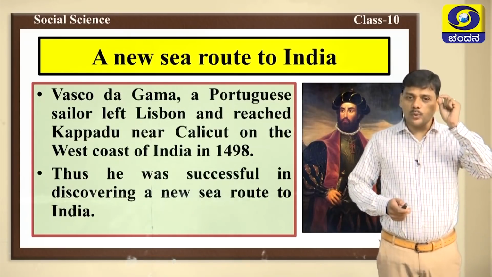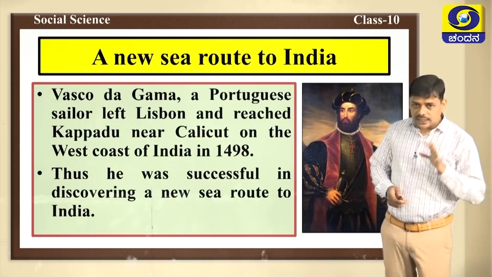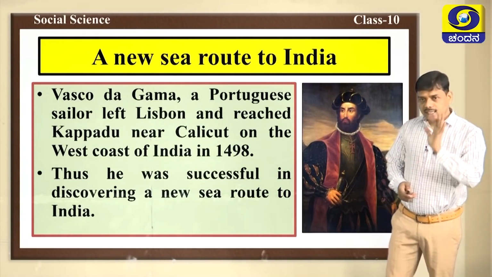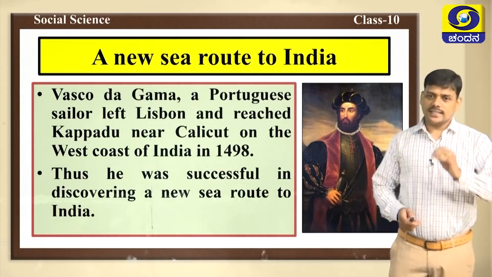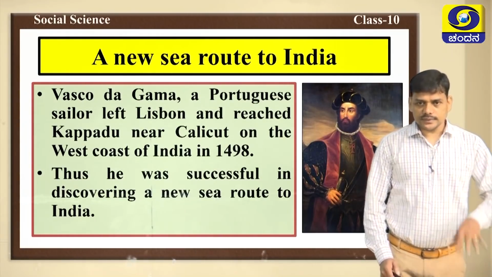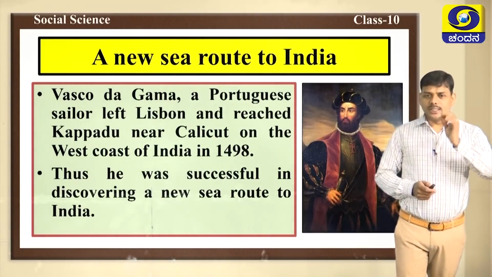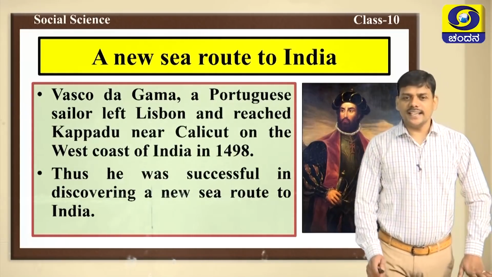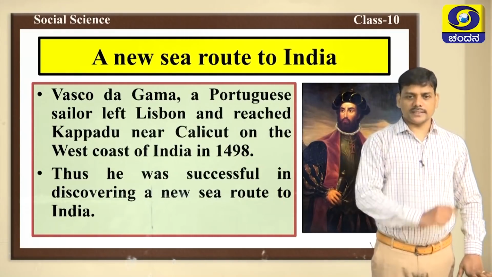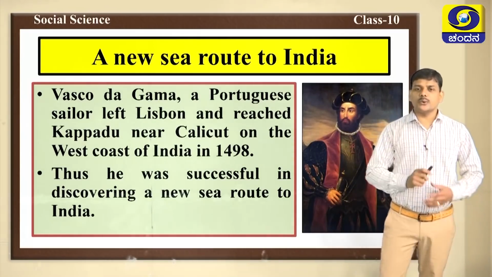Vasco da Gama, a Portuguese sailor. He left Lisbon, finally reached Cape Padu near Calicut on the west coast of India in the year 1498. In this way, Vasco da Gama discovered new sea route to India in the year 1498, and he was the first person and he was successful in discovering a new sea route to India.